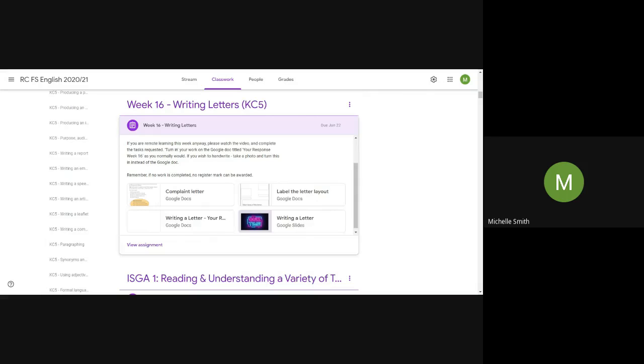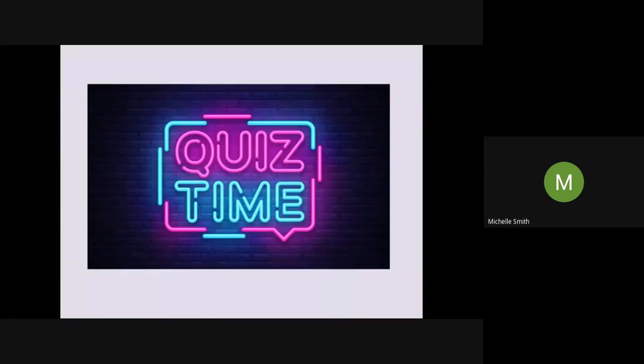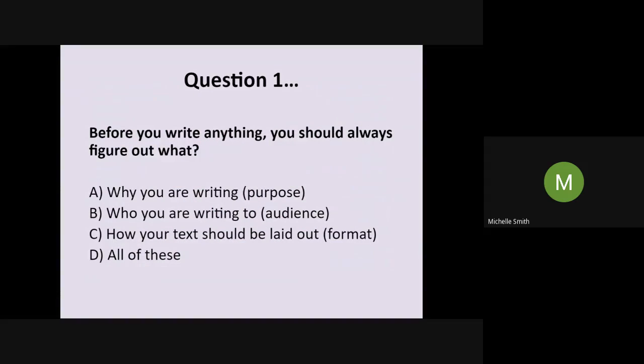The topic of the session is letter writing, so obviously the quiz is going to be all about letter writing. Let me just get the PowerPoint back up. Again, you can write down your responses on paper. You can maybe shout them out at the screen if you like to, whatever you fancy. We're going to go through the questions together and we're going to do the answers immediately so that you get feedback. So let's start with question 1.